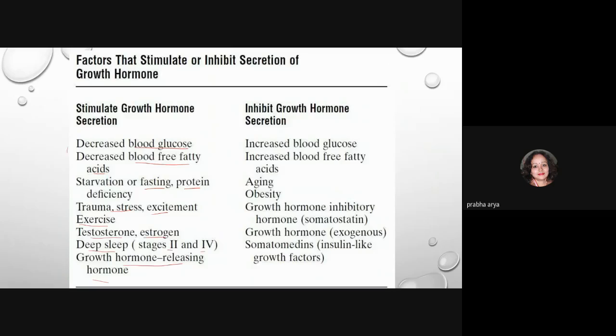Growth hormone can be inhibited by increased blood glucose, increased blood free fatty acid, aging, obesity, growth hormone inhibitory hormone, and exogenous growth hormone, which decreases growth hormone release. Somatomedin and insulin-like growth factors also give negative feedback for the release of growth hormone.